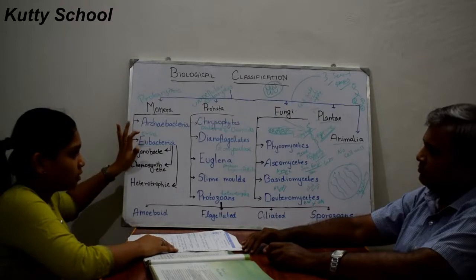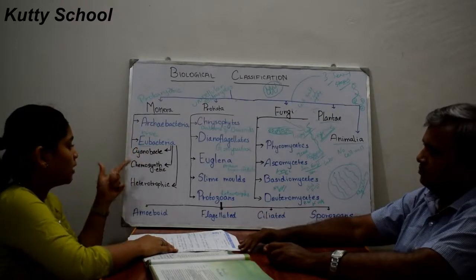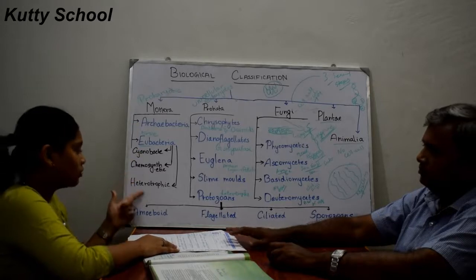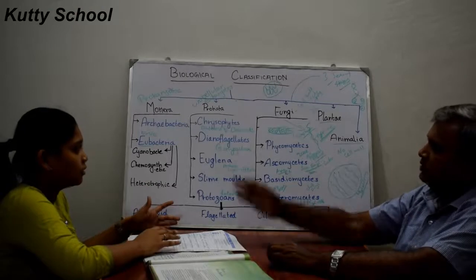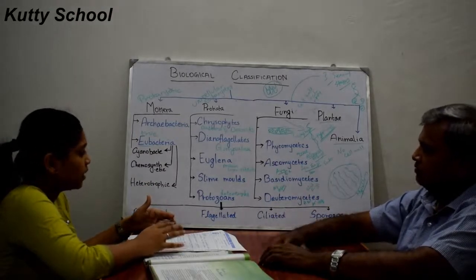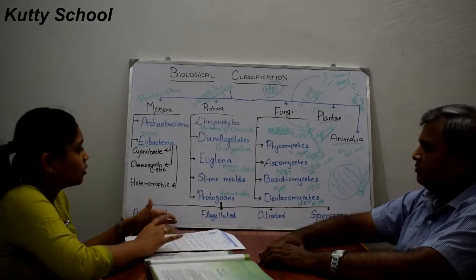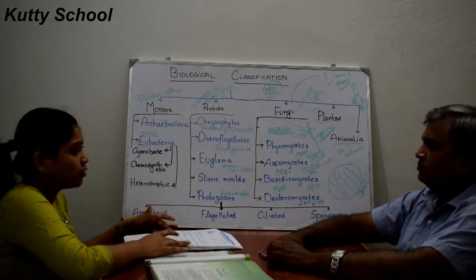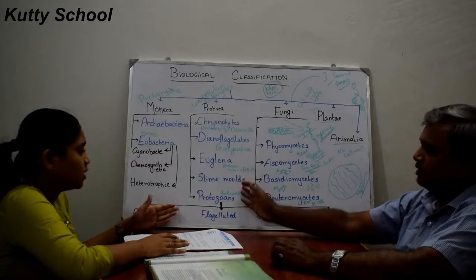Archaebacteria and Eubacteria are again classified as cyanobacteria, chemosynthetic autotrophs and heterotrophic bacteria. And Protista is divided into 4. There we have chrysophytes, which include diatoms with silica. Then dinoflagellates, which cause the red color of the Red Sea. Then Euglena, which has a protein layer called pellicle and no cell wall. And slime molds, which are saprophytic.